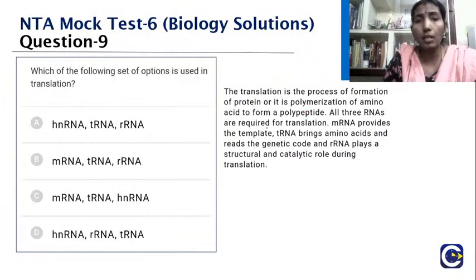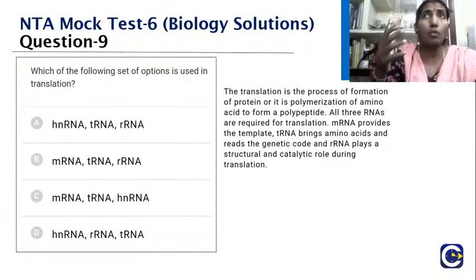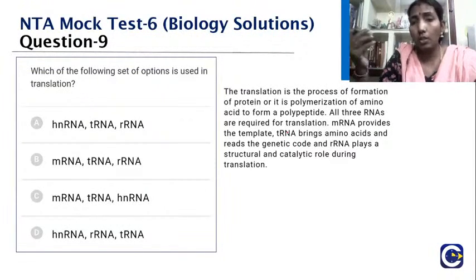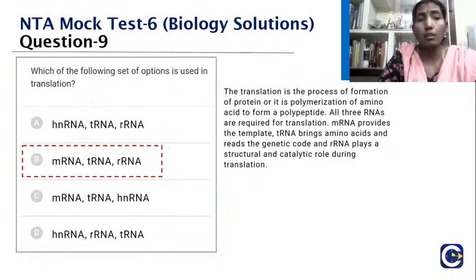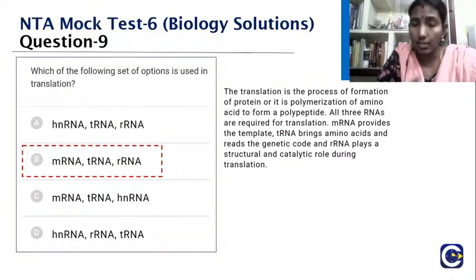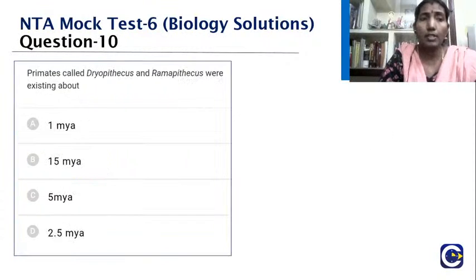So here all three RNAs are required for translation. The mRNA provides the template. What about the tRNA? It brings the amino acids and reads the genetic code. I hope if you listened to our previous genetics lesson, we taught you this. And what is the role of the rRNA? The rRNA plays a very important structural and catalytic role during translation. So all the RNAs are very important in the process of translation. Yes, very good Neelambari. Yes, very good Srivatsa. Good. We'll go to the next question.